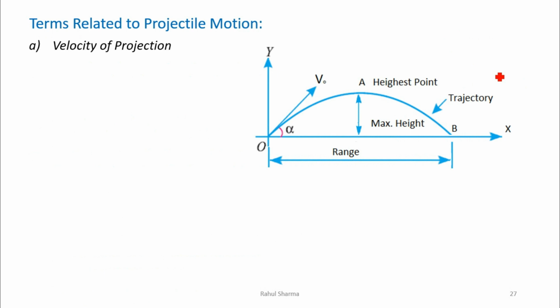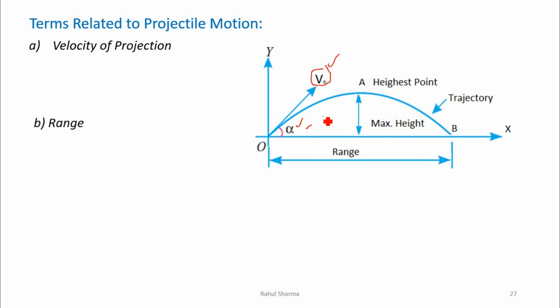A very important term. You can see in the diagram I have explained all the terms, but again we will discuss. The velocity of projection is the velocity v with which the body is projected into space. Here the angle alpha is given, and this angle, which the velocity makes with the horizontal OX, is known as the angle of projection.